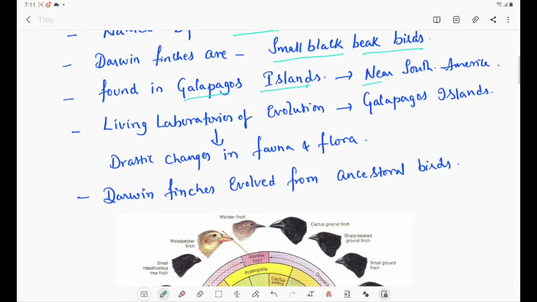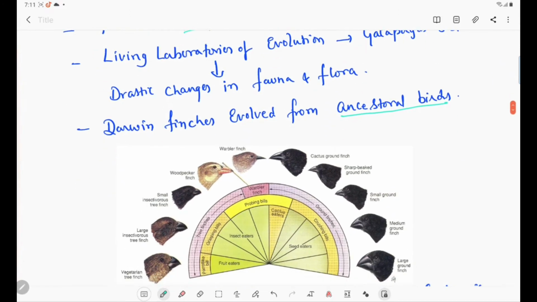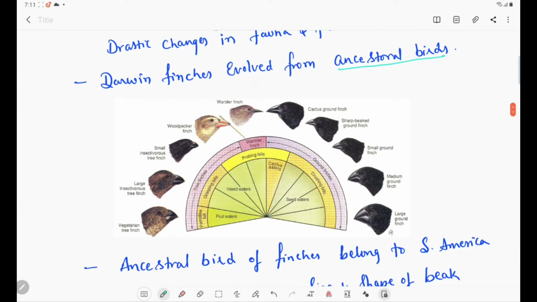The Darwin finches have evolved from ancestral birds. So here the ancestral bird is present. What is the ancestral bird? The ancestral bird is a small black beaked bird present in South America which feeds on seeds.